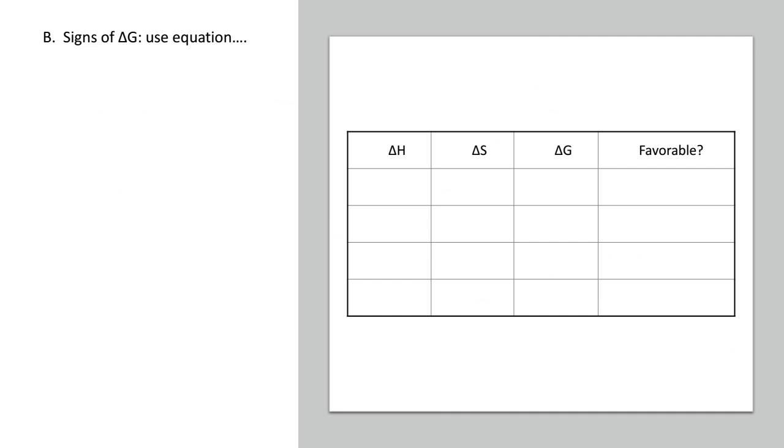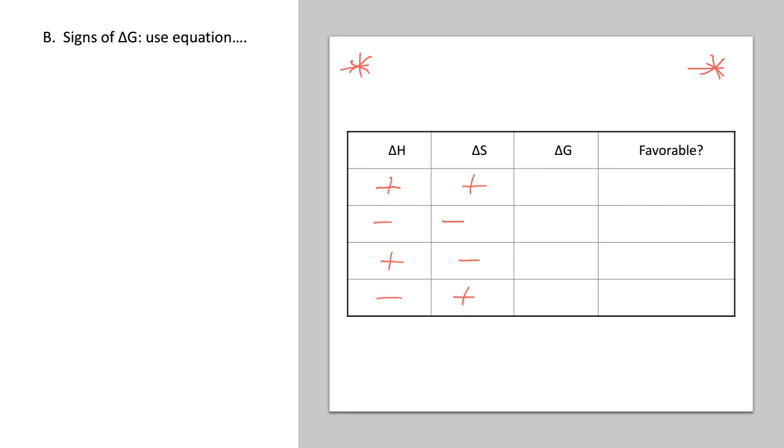This next chart is really important for you guys to understand and conceptually be able to figure out on your own. I don't want you to try and memorize this equation, so I am going to go through the process of what it takes to fill in this chart. Basically, what we're looking at are different combinations of delta H and delta S, and figuring out if these different combinations are going to give us a thermodynamically favorable reaction based on what my answer for delta G is going to be.